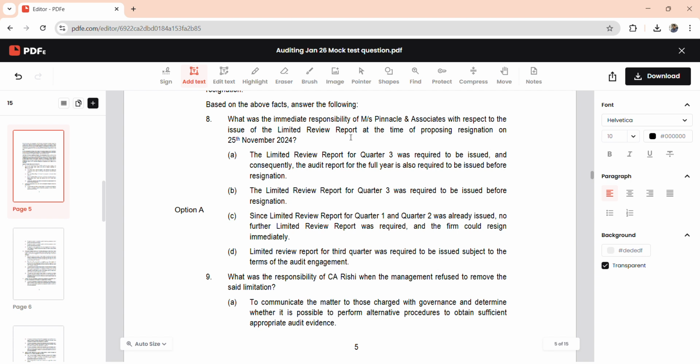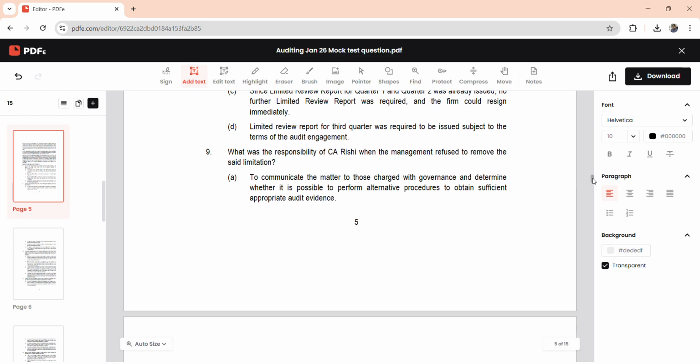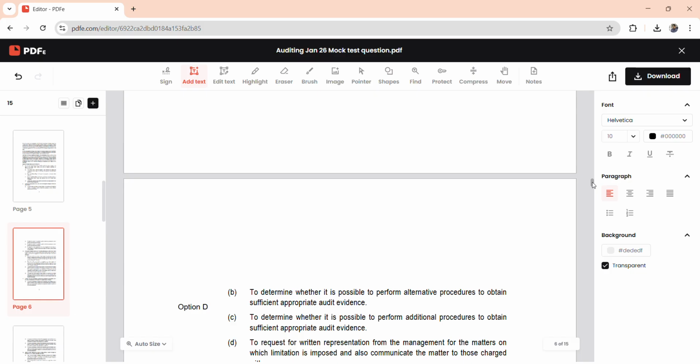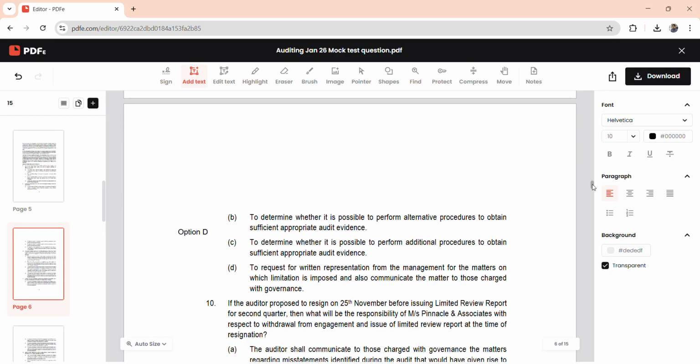So moving on to the next, what is the responsibility of CA Rishi when the management refused to remove the imposed limitations? The first option is to communicate the matter to TCWG and determine whether it is possible to perform alternate procedures to obtain sufficient audit evidence, or to request written representation from the management, and also communicate to the TCWG. The correct answer in this case is to obtain the written representation as per SA 580, and also communicate the matter to TCWG.